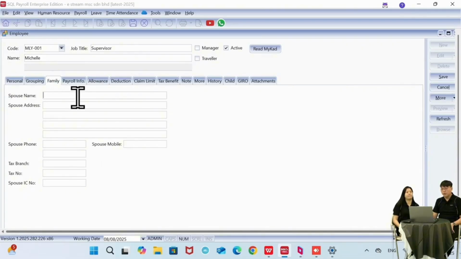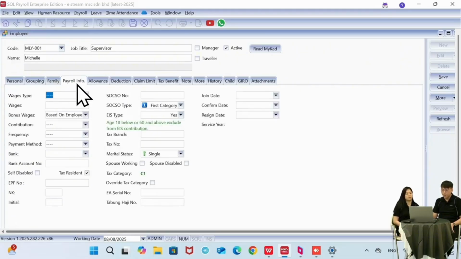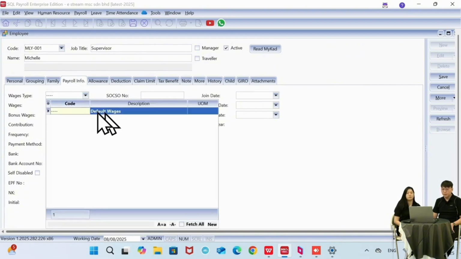This one is useful for when maybe this employee faces some issues or an emergency, then this will be the emergency number we can call and find here. So let's say you have this employee's family details, we can include them inside here. Okay, so let's move on to payroll info. This one, the wages type will be default.